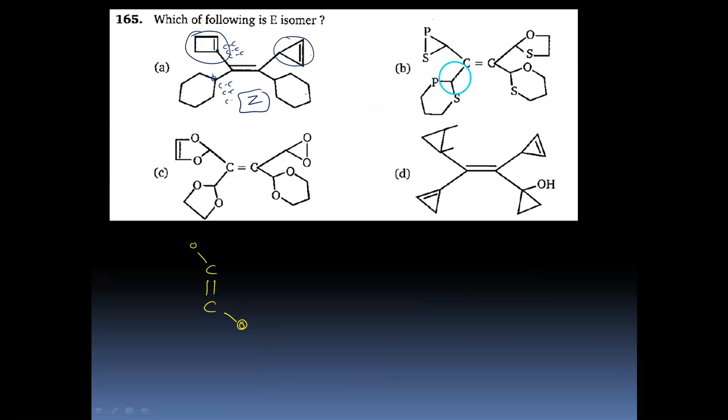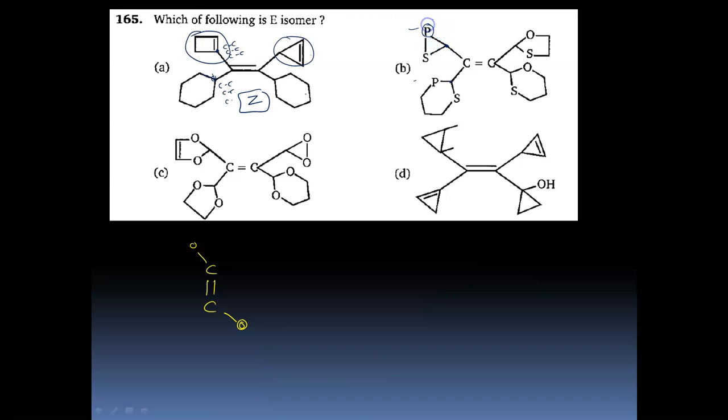The second one, out of this and this: this carbon has a CP bond, a CS bond, and the third is a CH bond. Over here also we have CP, then CS, and then CH. So it's a tie at the first position. Go to the next atom, phosphorus.